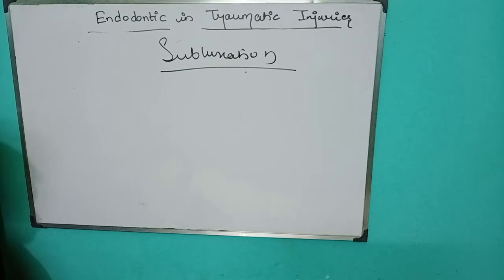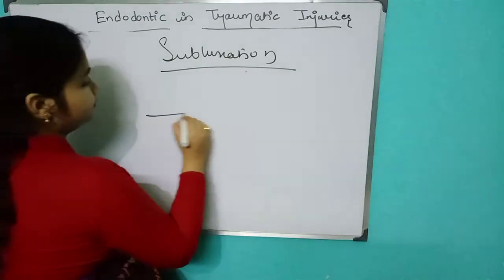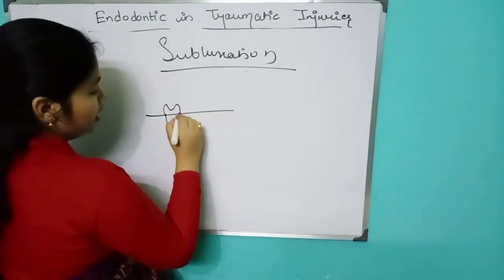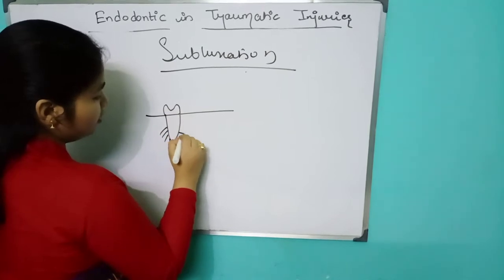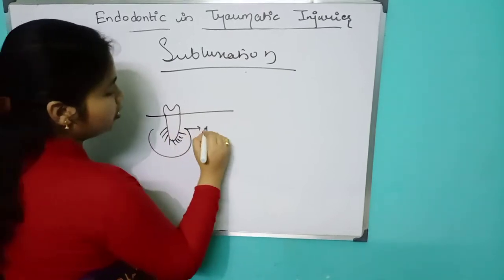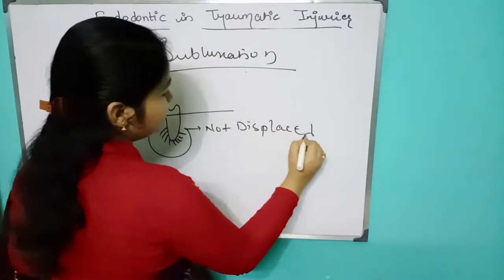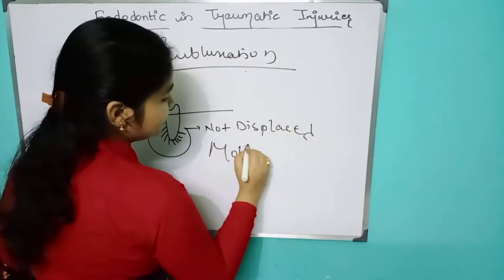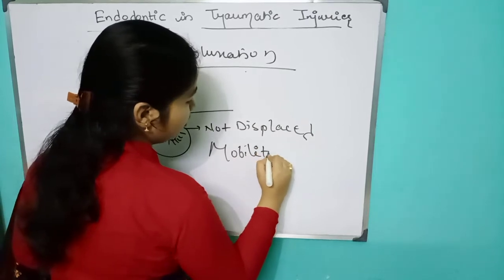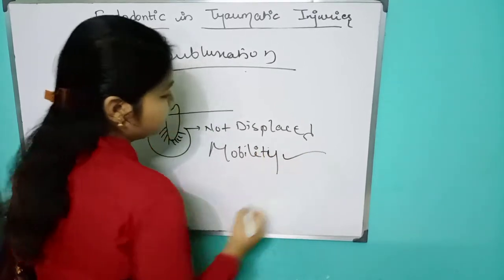What is subluxation? There is no displacement but increased mobility. The tooth is not displaced, but it is showing mobility.